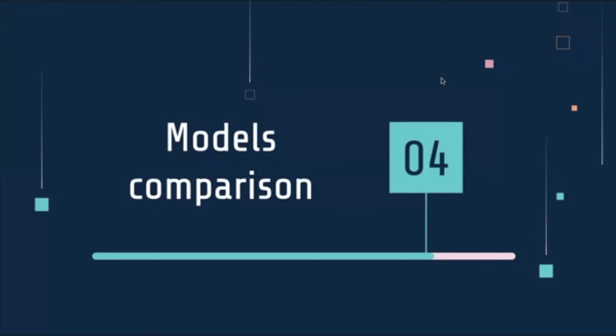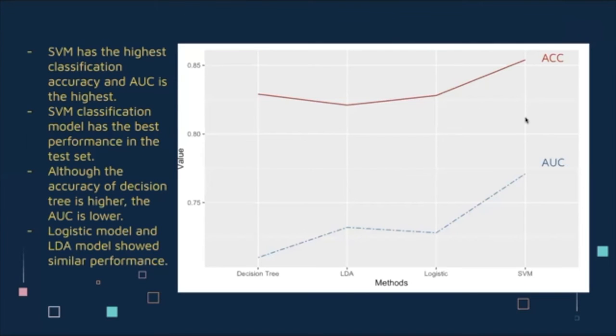This is Xiaohan Ji. The evaluation shows that the SVM has the highest accuracy, and the AUC is also the highest. The AUC can take into account the balance of sample classification, indicating that the SVM model has the best performance in the test set. Among the other three classification algorithms, although the accuracy of decision tree is higher, the AUC is lower. Logistic model and LDA model showed similar performance.